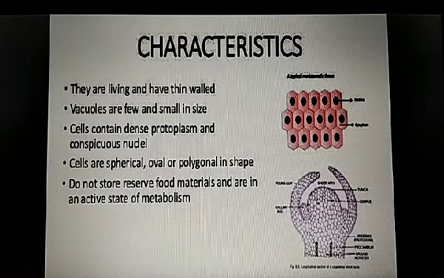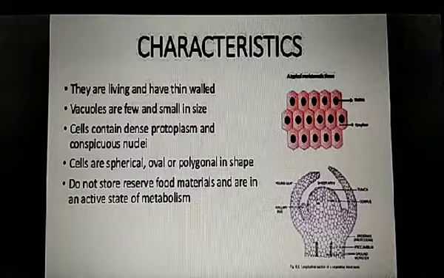That means they are continuously dividing and giving rise to new cells. So students, please do remember that the cells present in this type of tissue are actively dividing and giving rise to new cells, which will later transform into permanent tissue, which we'll be discussing in a later part of this chapter.